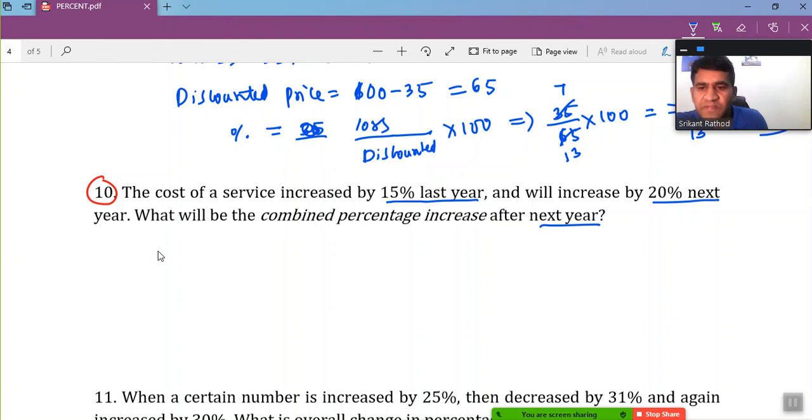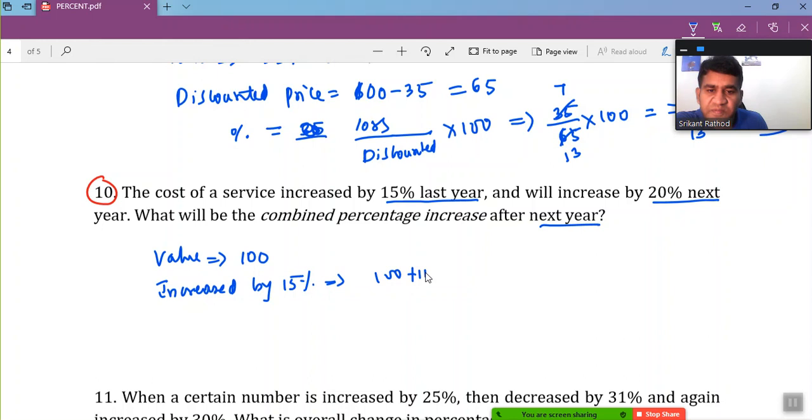If I consider the value of that item, let's take 100. When they say increased by 15%, it means the value is 100 plus 15% of 100, which gives me 115. Now this value is getting increased by 20%, not the initial value. Whatever value we got after 1 year, this result is getting increased by 20% for the next year.